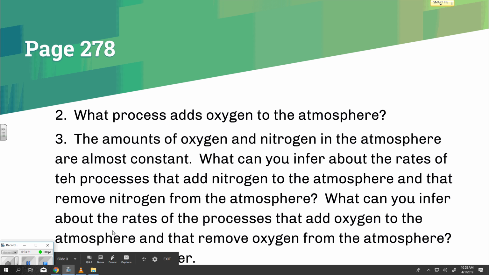Page 278. What process adds oxygen to the atmosphere? The amounts of oxygen and nitrogen in the atmosphere are almost constant. What can you infer about the rates of the processes that add nitrogen to the atmosphere and that remove nitrogen from the atmosphere? What can you infer about the rates of the processes that add oxygen to the atmosphere and that remove oxygen from the atmosphere? Explain your answer.